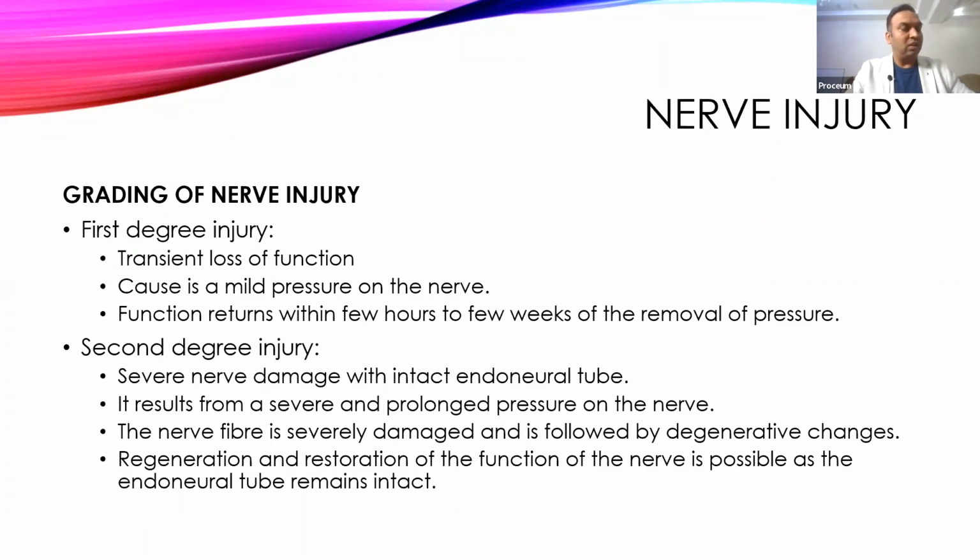Then come to the nerve injury. Whenever this occurs to the nerve, it disturbs the functioning of the nerve. How much the functioning of the nerve is disturbed depends upon the severity of the injury that occurred to the nerve. So we can grade the nerve injury into different severities, depending upon that severity.